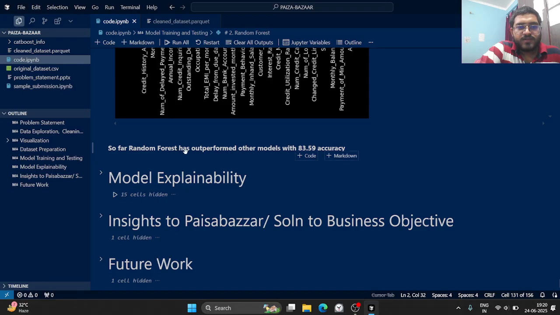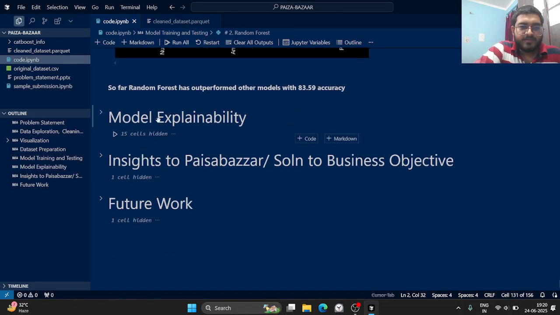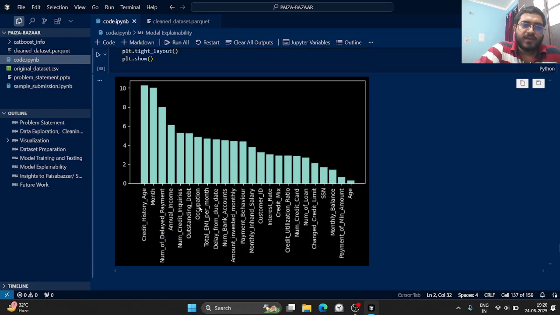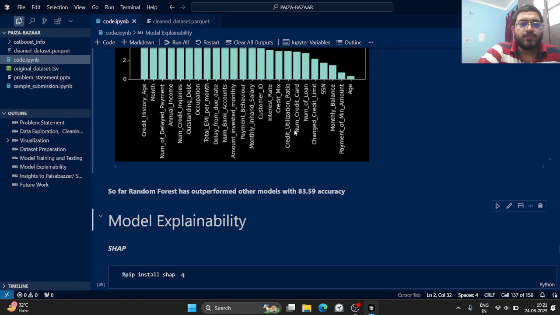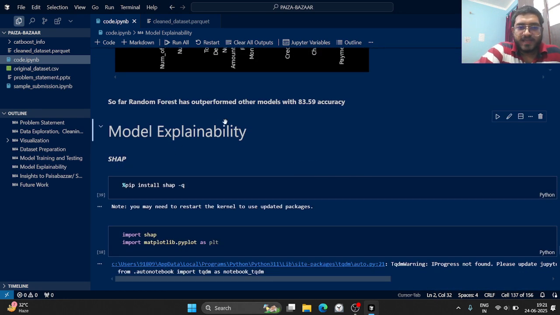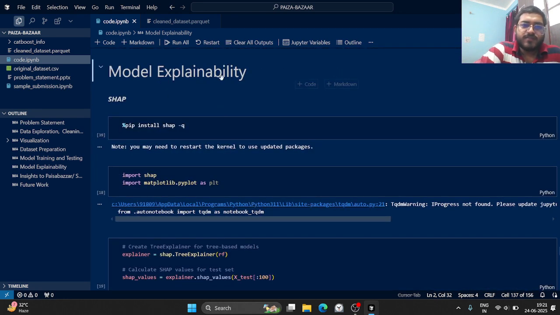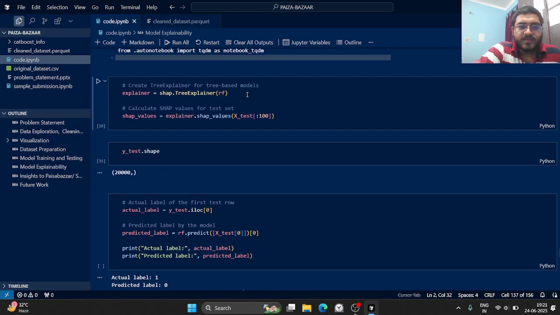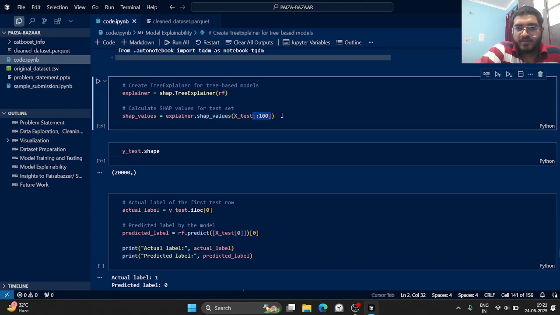So far random forest outperforms the other models with 83.5% accuracy. But the problem here is model explainability. We can't look at any particular row; we can only say the importance of features for the overall prediction. If you want to go into more depth, we have to use SHAP. It is used as a model explainability tool. So I used SHAP to explain the random forest, and I only loaded the first 100 rows.